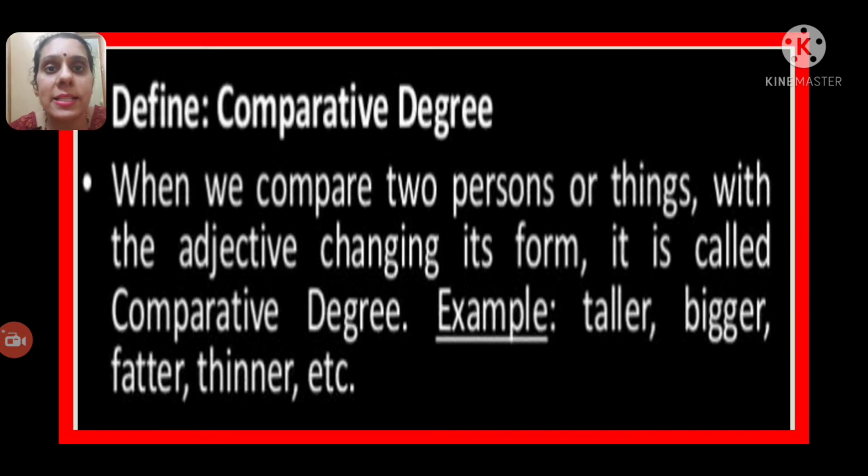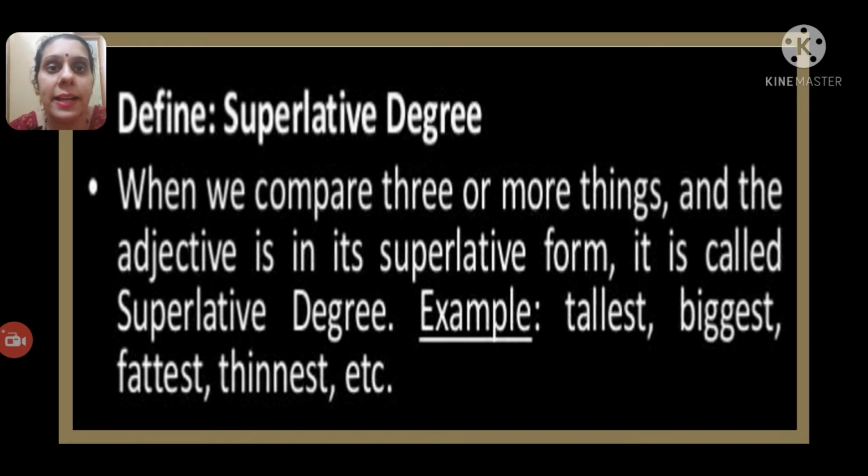Next, the comparative degree. When we compare two persons or things with the adjective changing its form, we have to change the form of the adjective. Then it is comparative degree. For example: taller, bigger, fatter, thinner, etc. Next, the superlative degree. When we compare three or more things and the adjective is in its superlative form, it is called superlative degree. Examples: tallest, biggest, fattest, thinnest, etc.